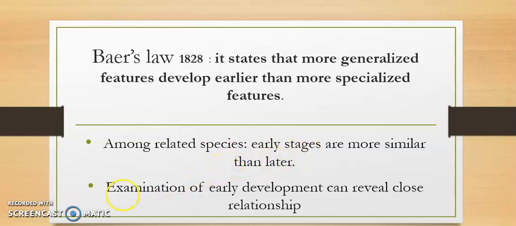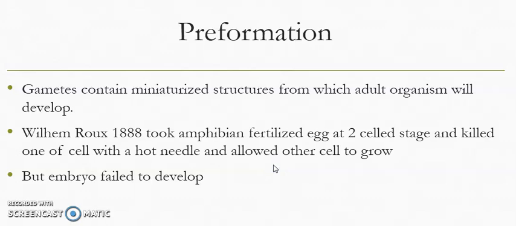Their embryology in the start is almost the same, and in the later stages of their development, they change. So we can examine these different early stages of development during the growth of the embryo, and we can show how closely they are related to each other because of the similar characters.